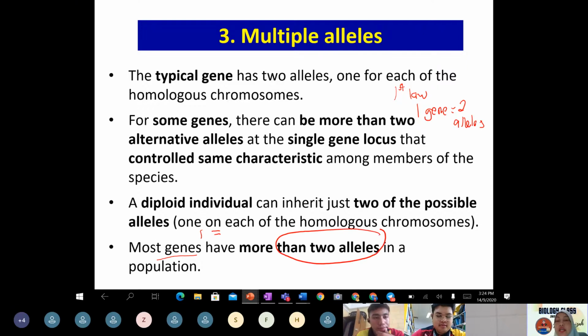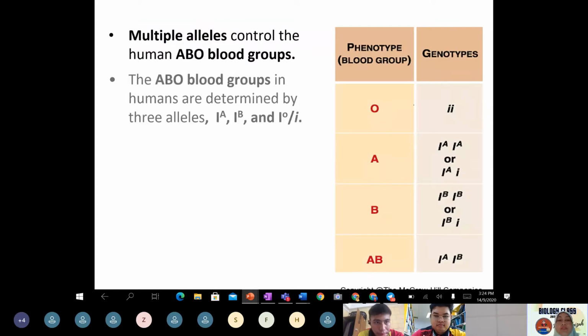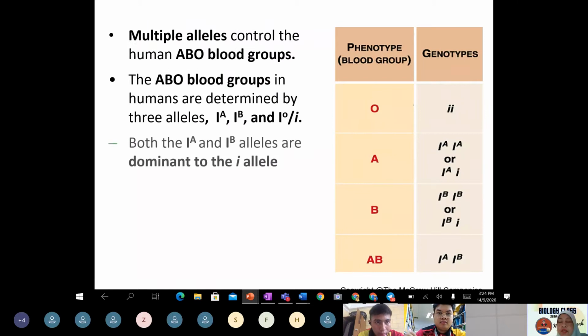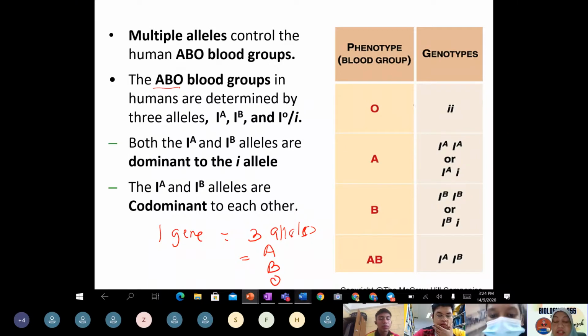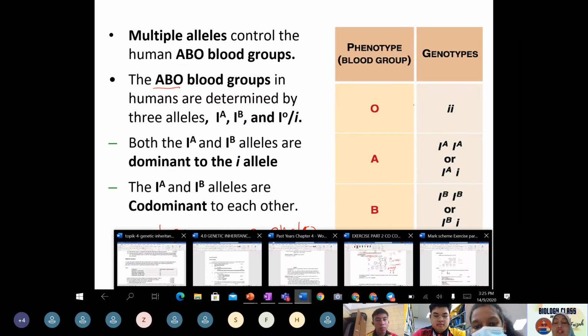Multiple allele means how many alleles are involved? There are 3 alleles. One gene equals 3 alleles, and the alleles are A, B, O. That's why it's a multiple allele. Okay, class? So back to our question. How are we going to answer this question?